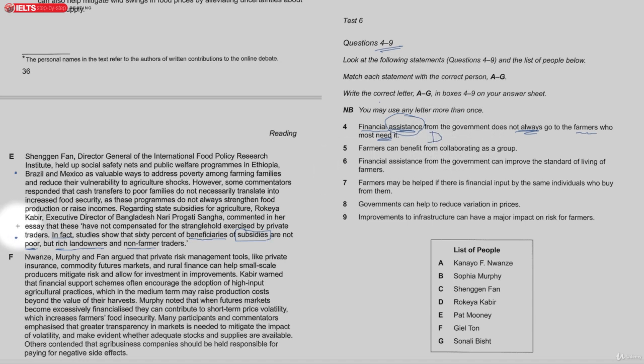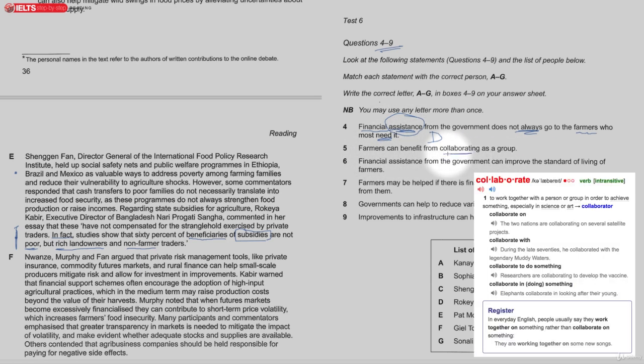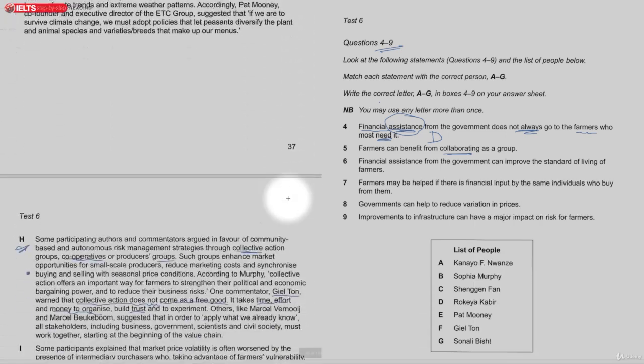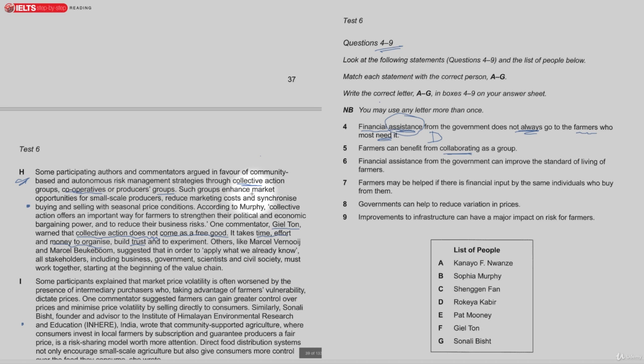Okay, from here. Farmers can benefit from collaborating as a group, and we saw this word collaboration, so it's probably down in H again, where we were looking before. It says here groups enhance market opportunities for small scale producers, reduce marketing costs, and synchronize buying and selling with seasonal price conditions.